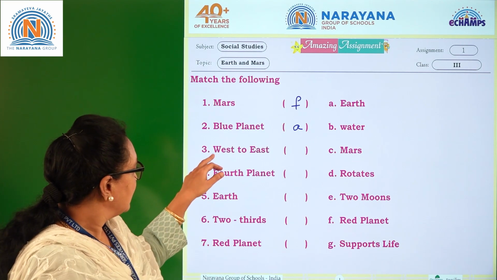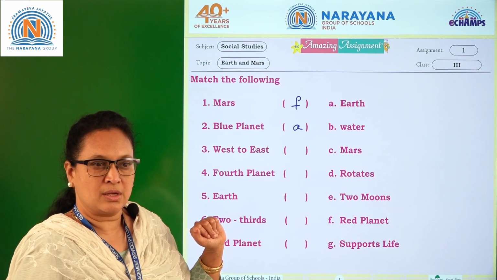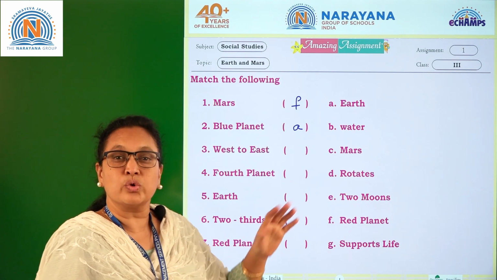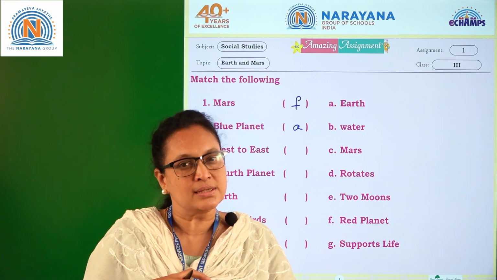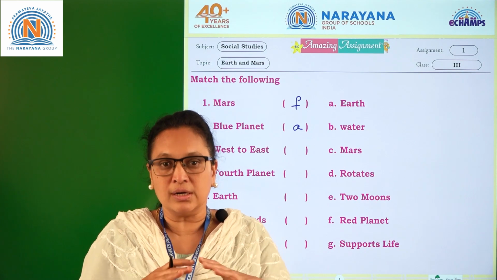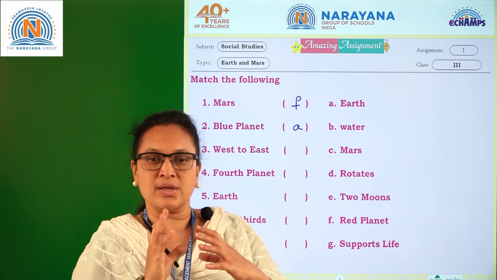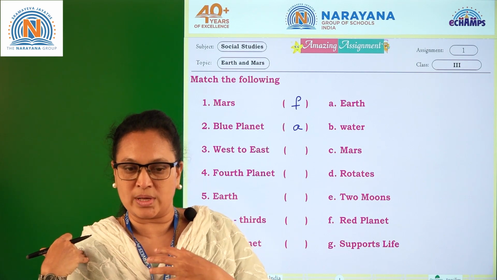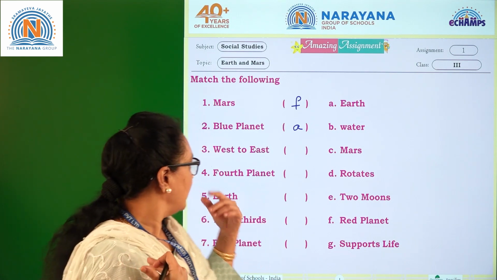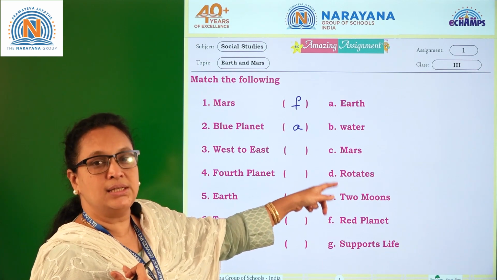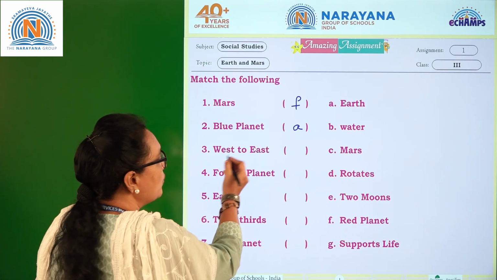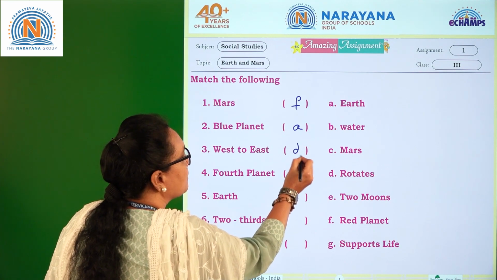Right, children? Let's go to west to east. What is west to east? It is the rotation of the planet where we all are living. Earth rotates from west to east. When I say west to east, it rotates like this. Okay, this is west, it rotates like this. West to east is nothing but rotate. The answer is D. D is the bit. West to east is D.